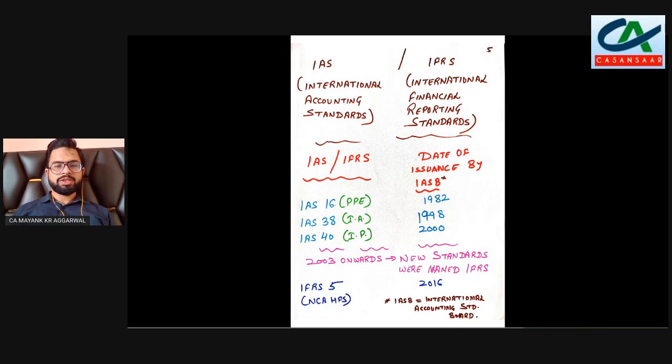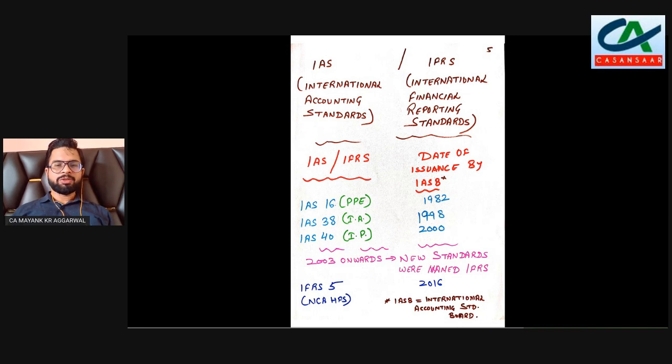And from 2003 onwards, new standards were named as IFRS by the International Accounting Standards Board. So IAS 16, which is about PPE, property, plant and equipment, was issued by IASB in 1982. IAS 40 and IAS 38 were issued later, in 2000, while IFRS 5 was issued in 2016.